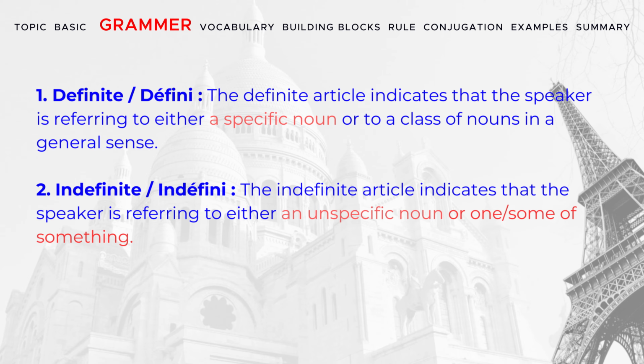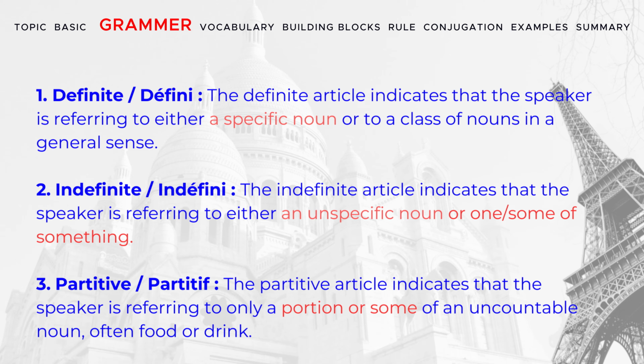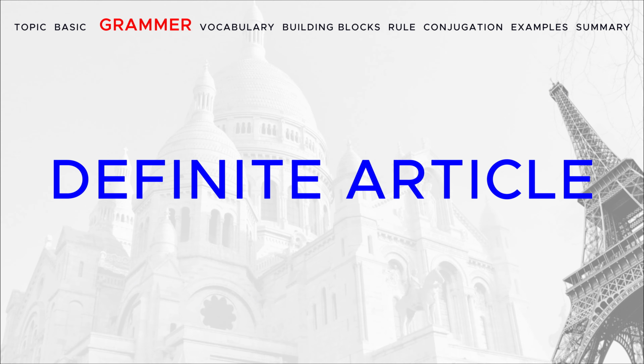The indefinite article indicates that the speaker is referring to either an unspecific noun or one or some of something. The partitive article indicates that the speaker is referring to only a portion or some of an uncountable noun, often food or drink. In this video, we will learn the definite article in detail.